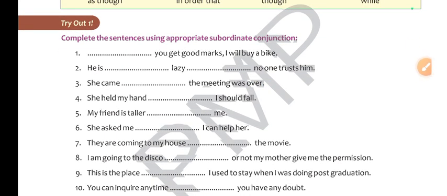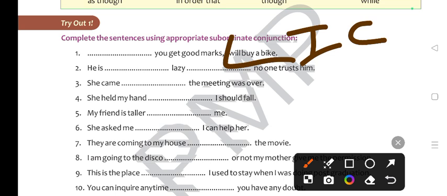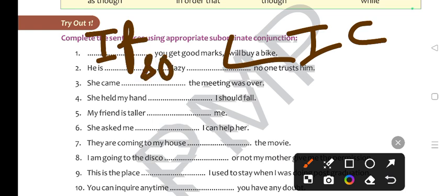Complete the sentence using appropriate subordinate conjunctions. So here use appropriate subordinate conjunctions. For example, you get good marks. I will buy a bike. So this is what? This is an independent clause. And now you need a subordinate clause, a dependent clause. Here we will use if. If you get good marks, I will buy a bike. He is so lazy. He is so lazy that no one trusts him.